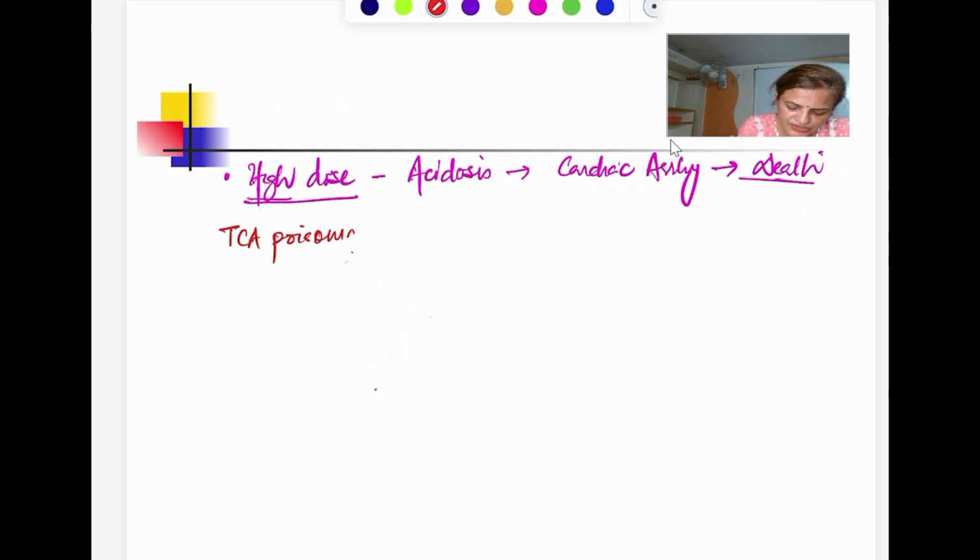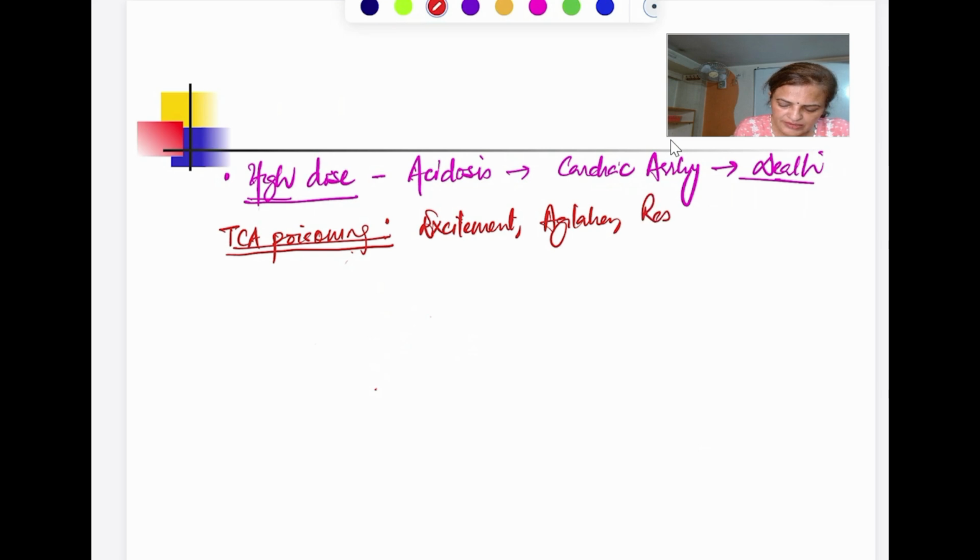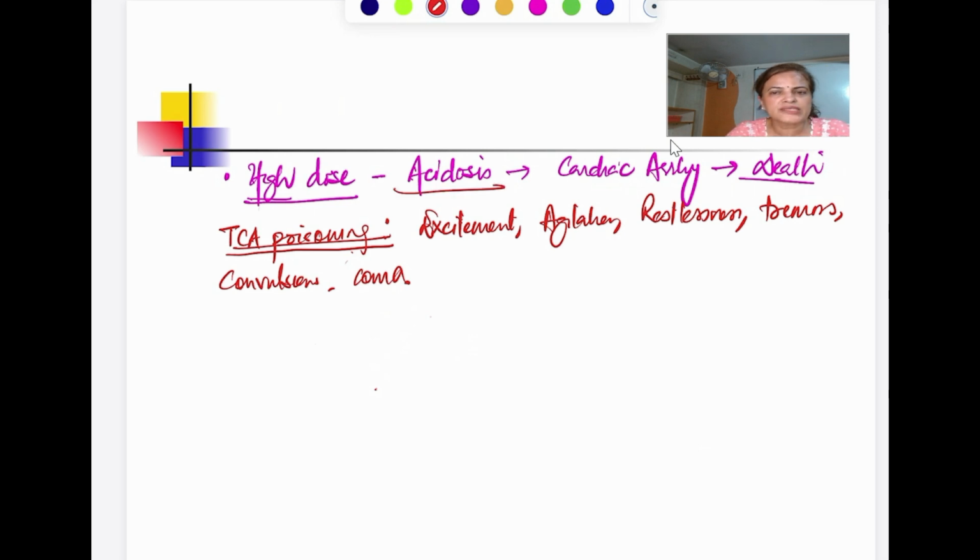So manifestations are just like anticholinergic, आ जाएगा, आप ये जितने पीछे अभी पढ़े हैं ये सारे के सारे आएंगे. Apart from that, there will be excitement, agitation, restlessness, tremors, convulsions, and coma. और ये आएगा साथ में acidosis के साथ, patient will be having a cardiac arrhythmia.